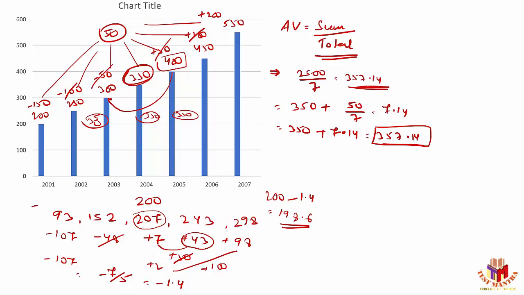So what I'm trying to do, if I have something extra available, I'll try to balance it out. I'm trying to give it to someone else so that I can balance the thing, right? My idea is to convert each and every value into 350 rupees. If I am able to convert each and every value into 350 rupees, then my job is done. But if I'm not able to convert, I'll have something extra available. So I have to give each and every person that particular extra part, and then we'll work on the average there, right? So I can do that here.